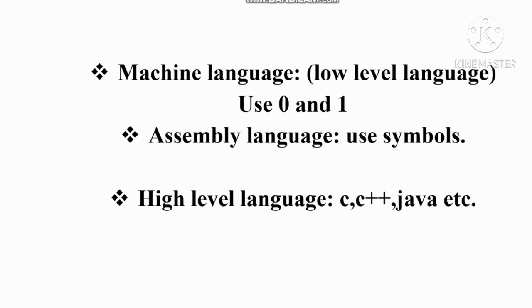These types of programming languages are called high level languages, where English words are used, which means human beings can understand that language. So these are the types of programming languages.